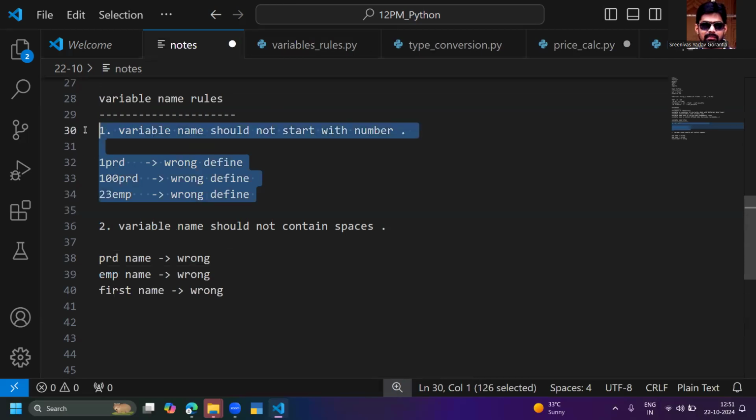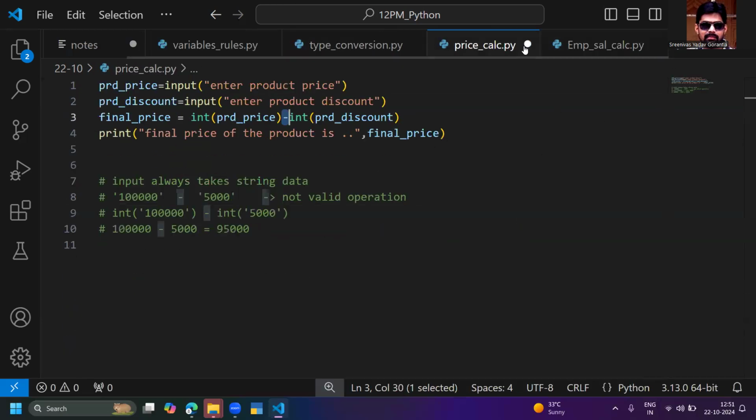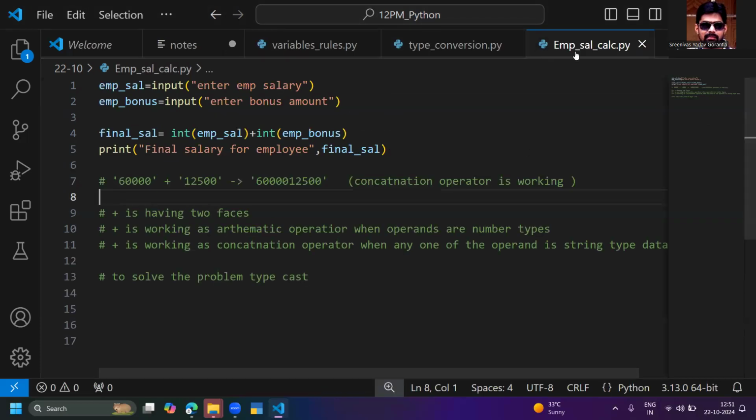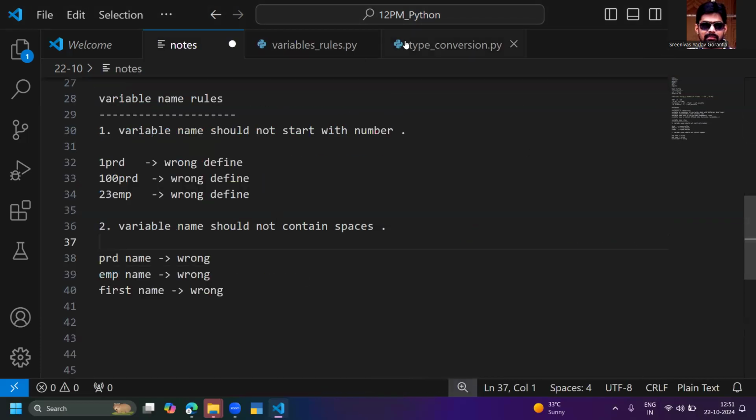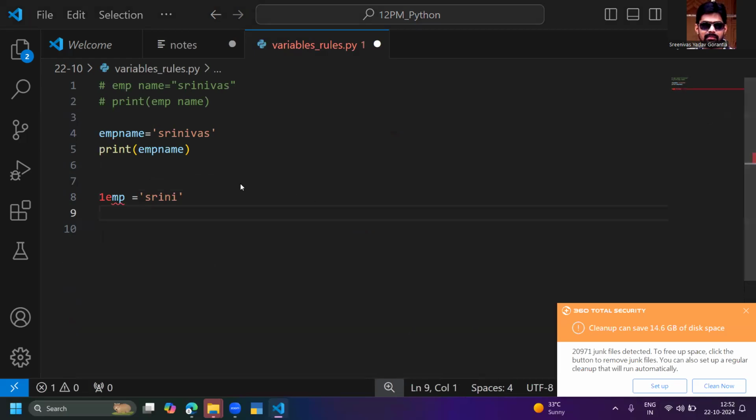Numbers. Whenever you are starting a variable name with numbers, all the programs I'm saving, guys, type conversion also, variable names. Now, numbers. One EMP is equal to Srini. When I say one EMP Srini, obviously this will not work out.